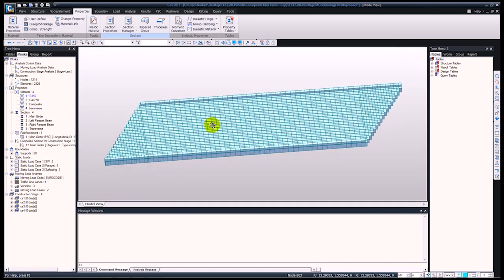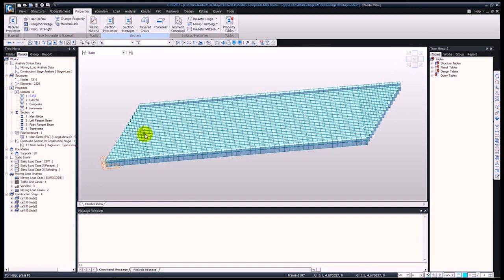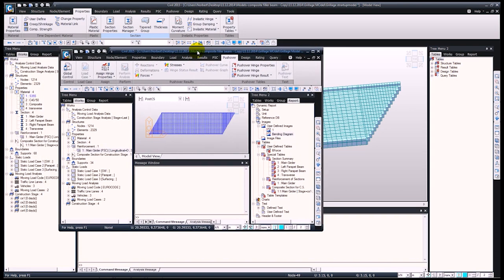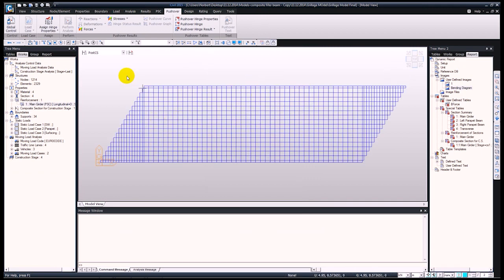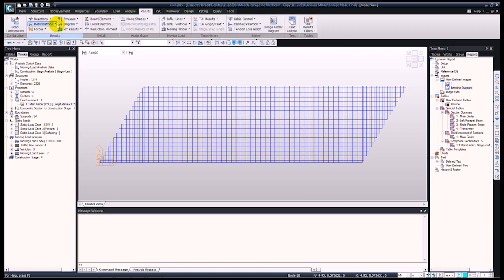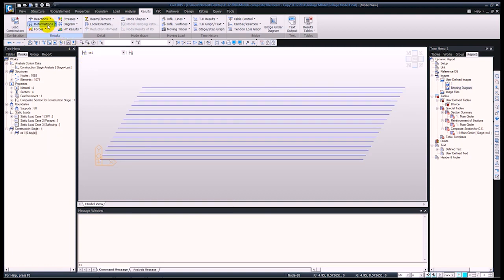At this point we have everything defined, so let me move on to my final model. Okay, so here we can again have a look at the results. As we have seen the post-construction stage results in the previous model, in this case I'm going to look at the construction stages.